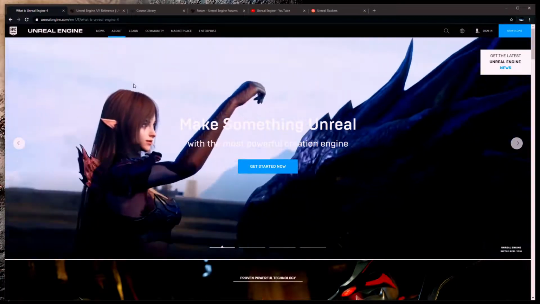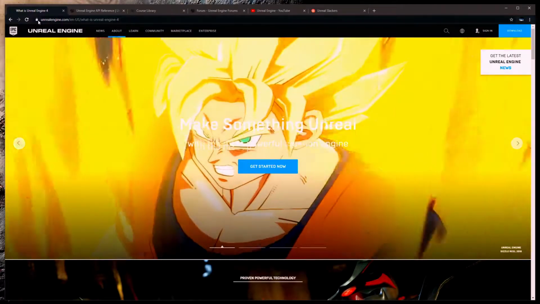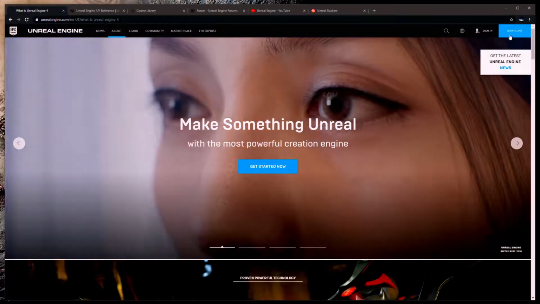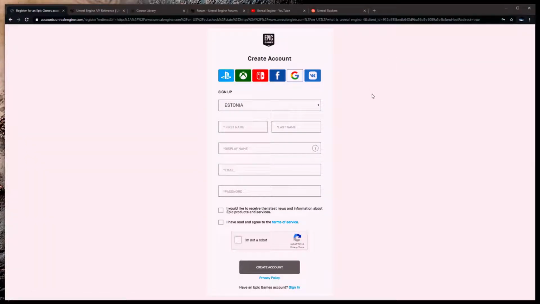Next up, let's actually get to downloading the engine itself. For that, navigate to unrealengine.com, its homepage, and there should be this download button on the top right here. Click this. If you do not have an Epic Games user, you are prompted to create one here. If you do have one, you can also sign in, do these steps, and download the Epic Games Launcher installer.